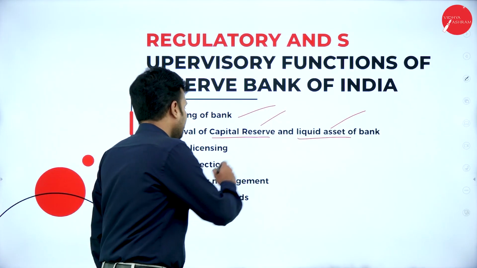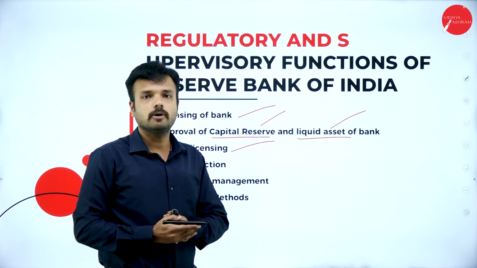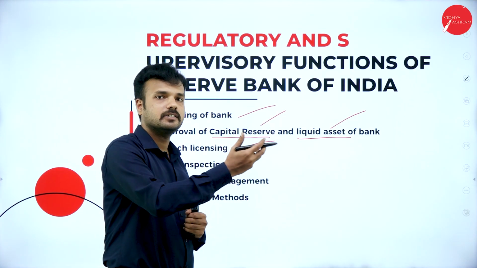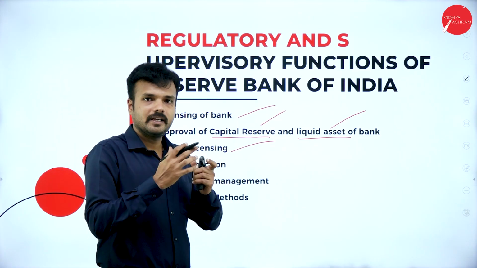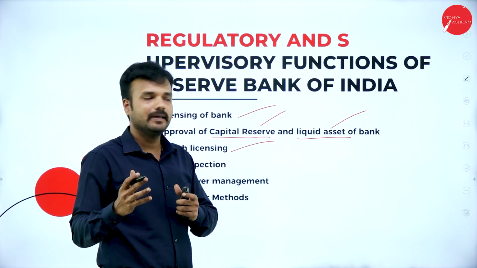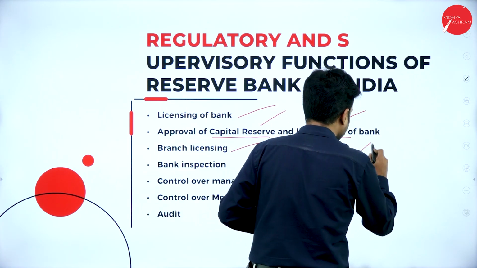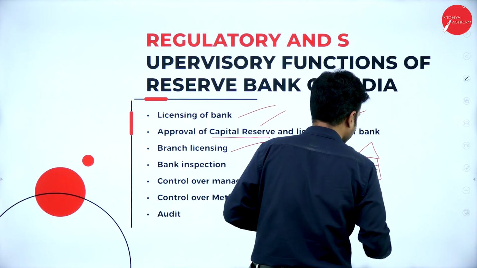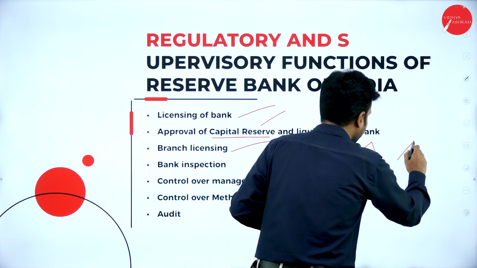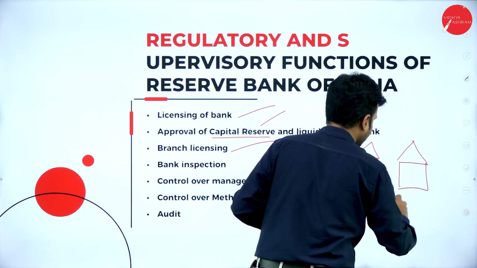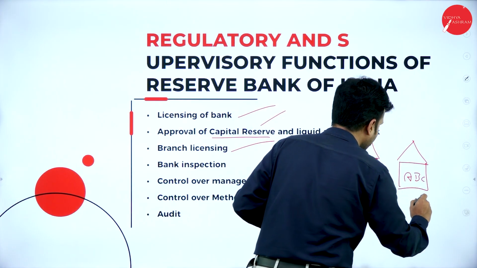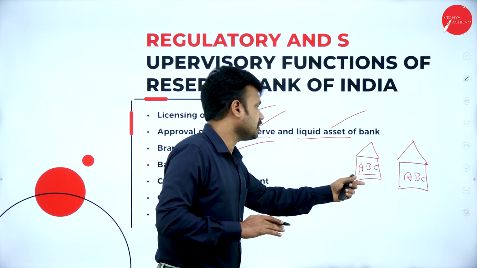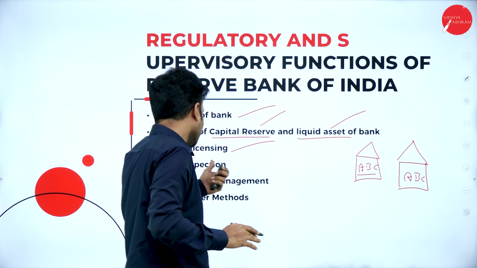Branch licensing. For the establishment of any kind of banking company, the banking company must take the permission of Reserve Bank of India. In the same way, in terms of expansion of a bank, say for example, there is a head office located in Mysuru. Okay, this bank's name is ABC Bank. So this ABC Bank wants to establish its branch in Bangalore city. If it wants to establish another branch in any city or the same city, it is the obligation of this ABC Bank to take the permission of Reserve Bank of India.